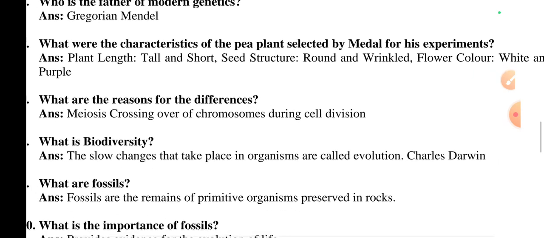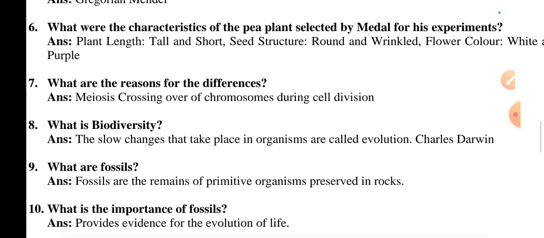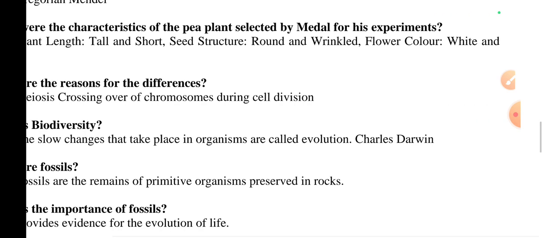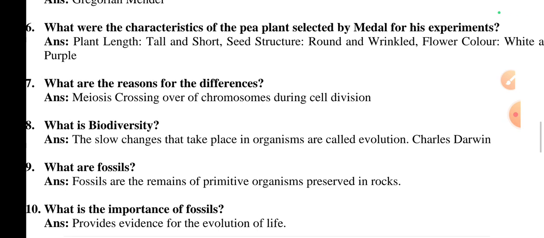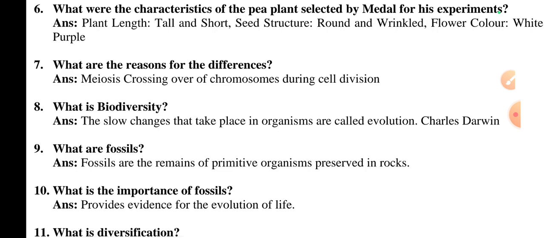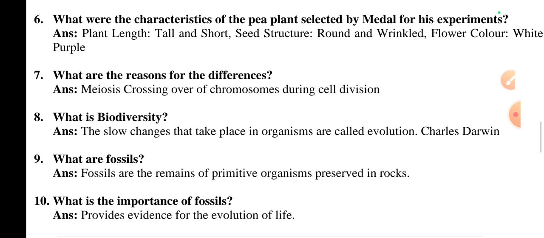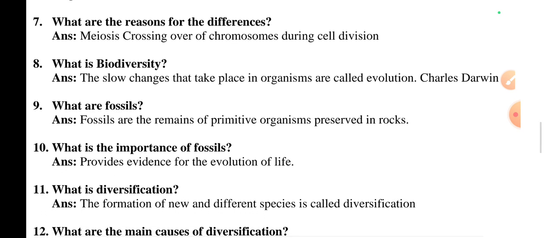What were the characteristics of the pea plant selected by Mendel for his experiment? Plant height, that is tall and short. Seed structure, round and wrinkled. Flower color, white and purple. Some more characters are also there. What are the reasons for the differences? Meiosis, crossing over of chromosomes during cell division. These are the reasons for differences.